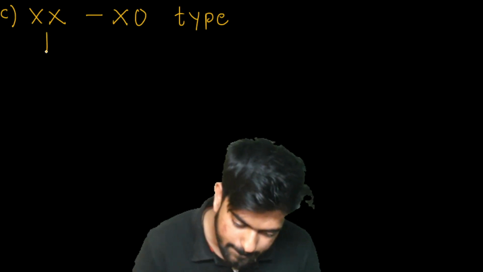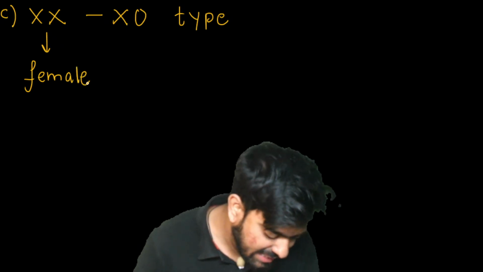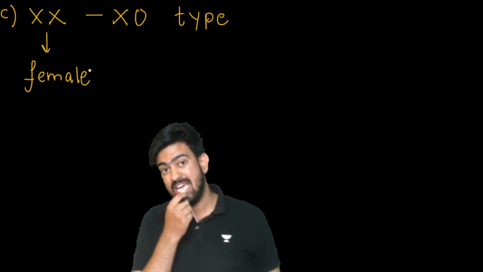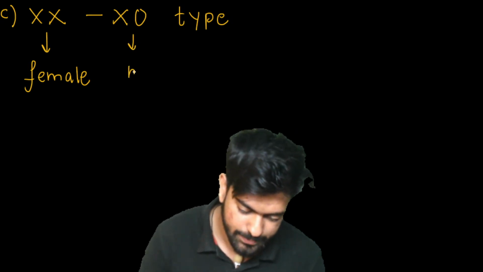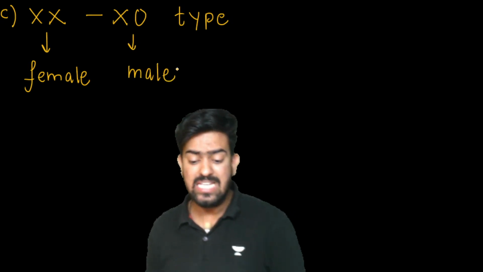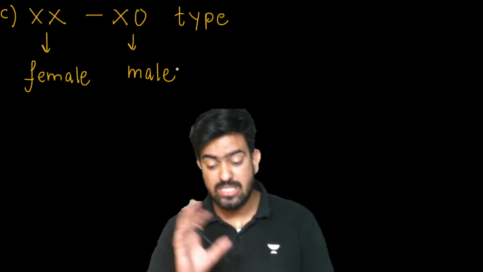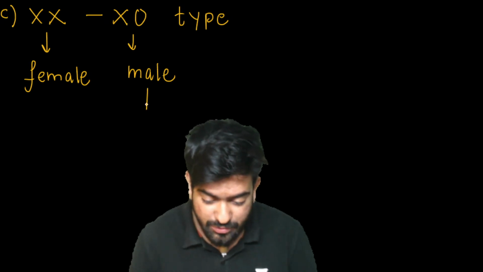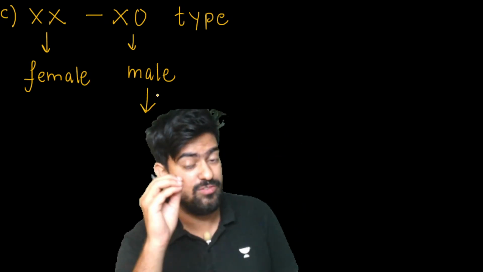XX is female and XO is male. In this case, male is having only one sex chromosome. O means nothing, empty. So male is having only one sex chromosome.